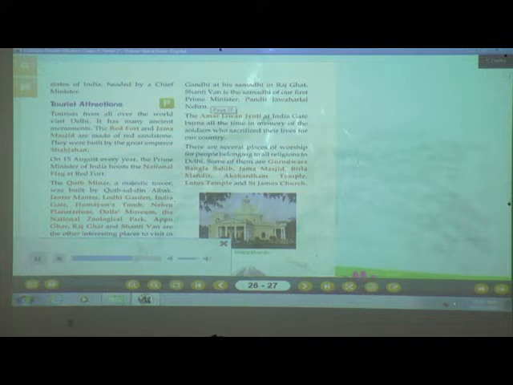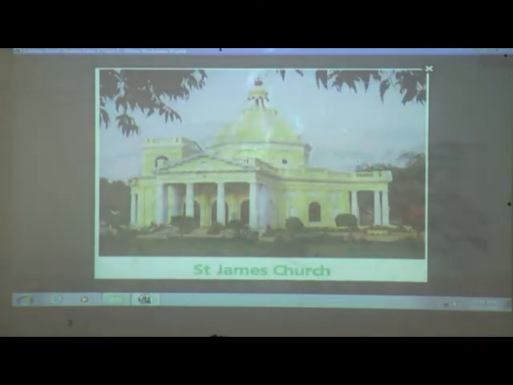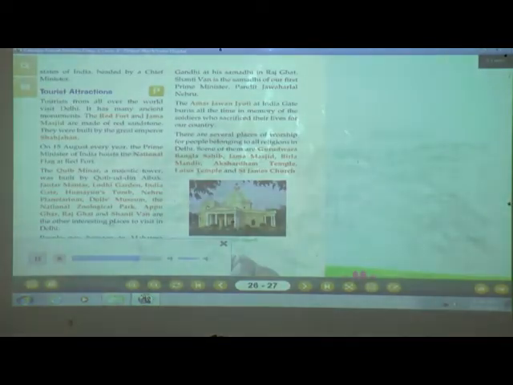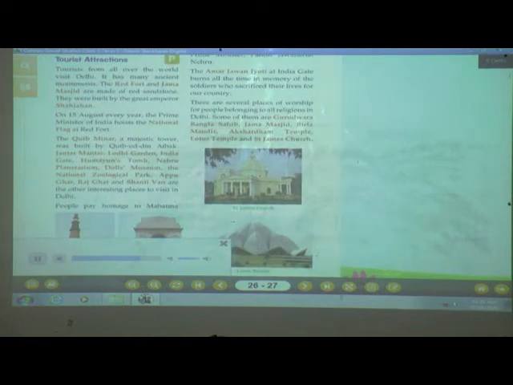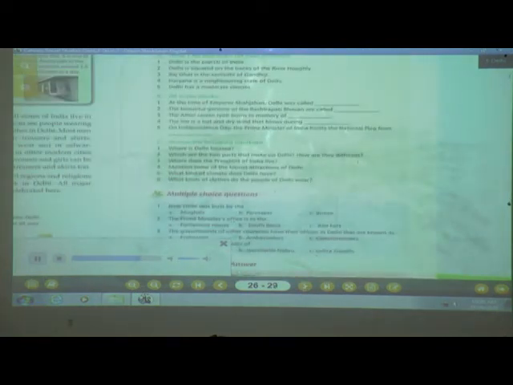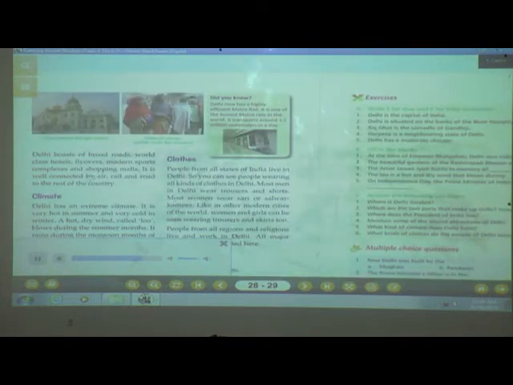The Amar Jawan Jyoti at India Gate burns all the time in memory of the soldiers who sacrificed their lives for our country. There are several places of worship for people belonging to all religions in Delhi. Some of them are Gurudwara Bangla Sahib, Jama Masjid, Birla Mandir, Akshardham Temple, Lotus Temple and St. James Church. Delhi boasts of broad roads, world-class hotels, flyovers, modern sports complexes and shopping malls.